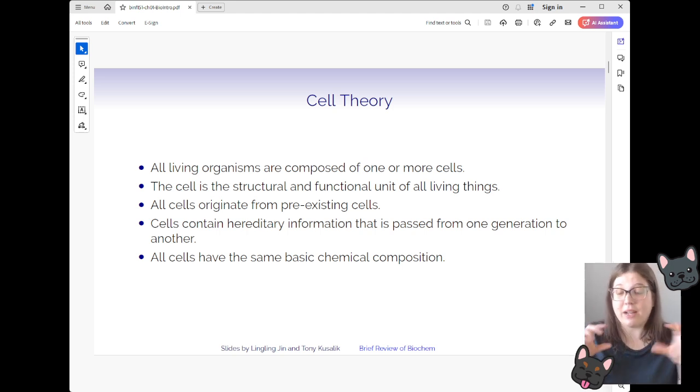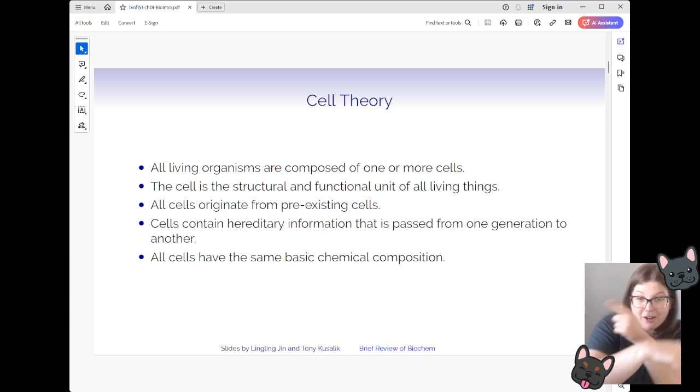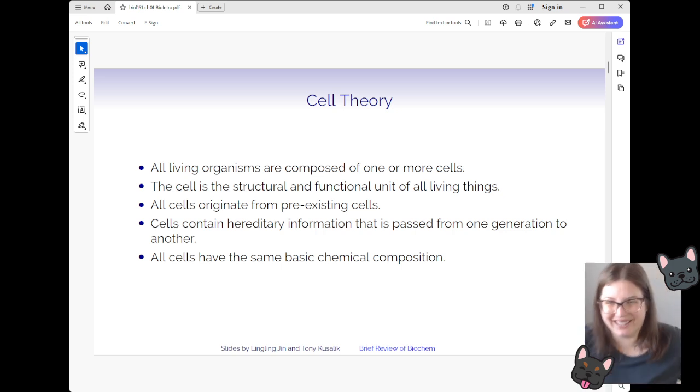So with a cell, you can have an individual cell that makes up a whole organism in the case of something like a bacteria, but you can also build up with multiple cells to have these more complicated organisms, things like humans, things like plants, dogs, all sorts of good things like that.